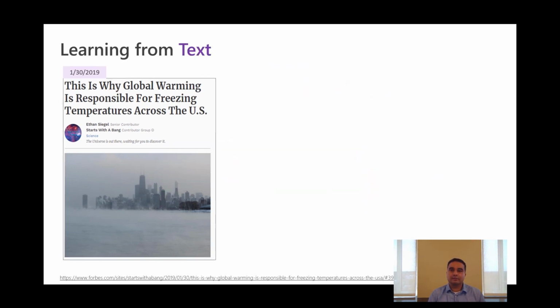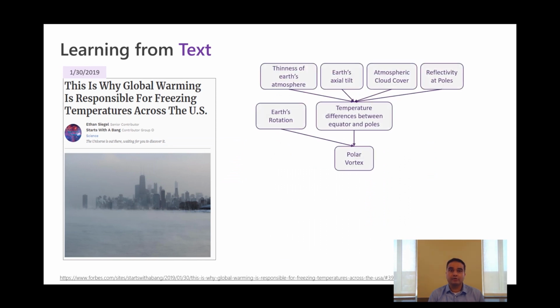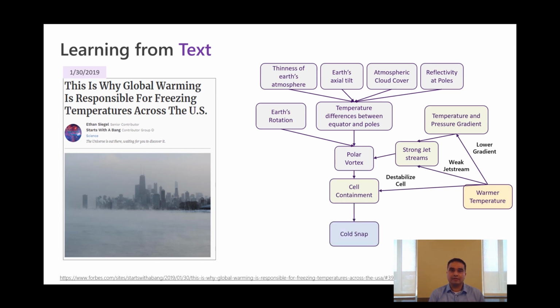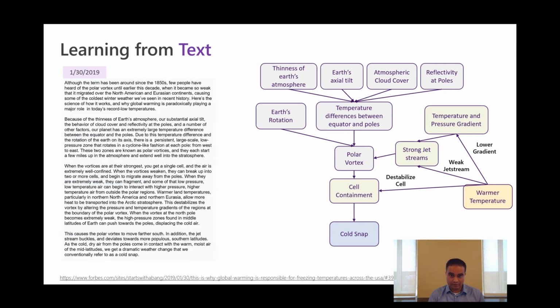It is a complex network of causal relationships. To understand this argument, we need to first acquire a mental model of how a polar vortex is formed. Then we need to understand why it typically remains confined to the poles. Building on this understanding, we need to infer the causal relationships between warmer temperatures and the weakening of the polar vortex, which causes a cold snap here in the US. How do we develop this understanding? Well, text remains the primary medium for science communication, and we need to build this understanding from reading text.